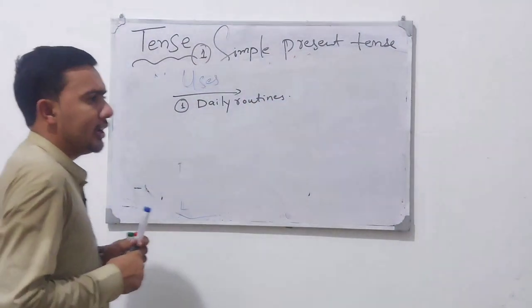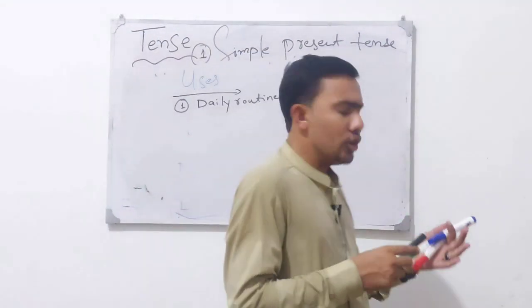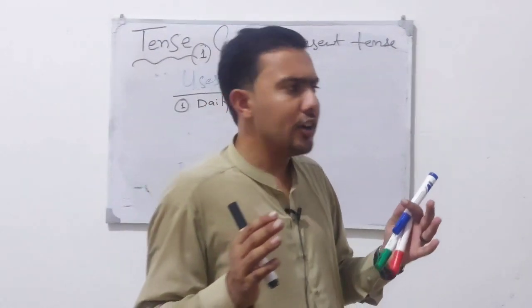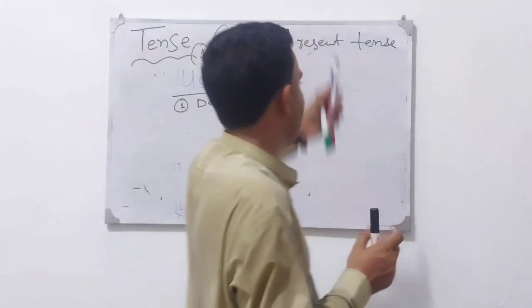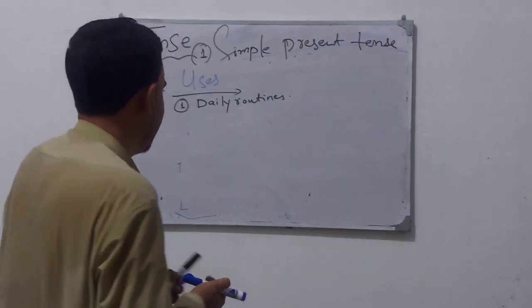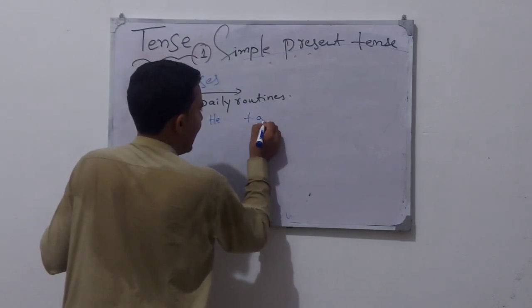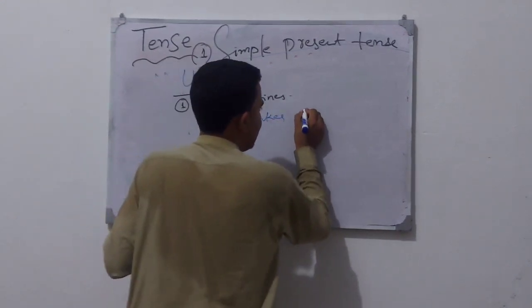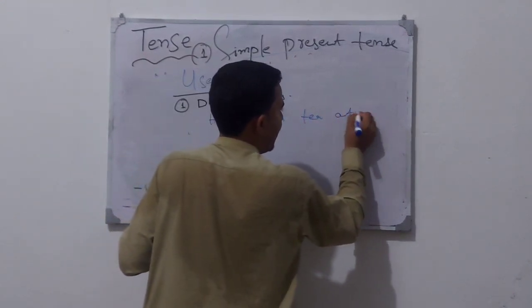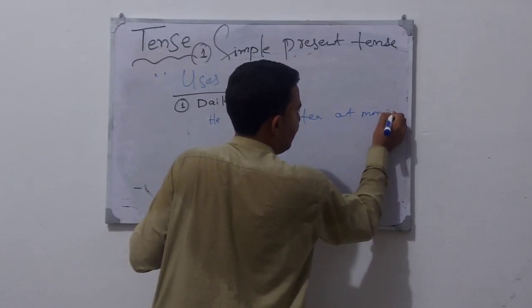When someone is talking about his or her daily routine, simple present tense will be used. Like we can say, "He takes tea in the morning."